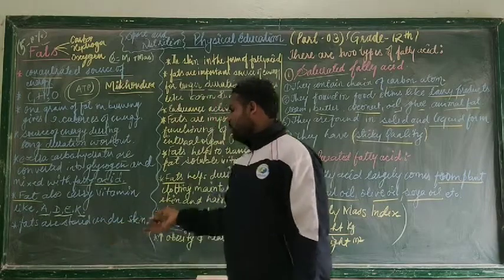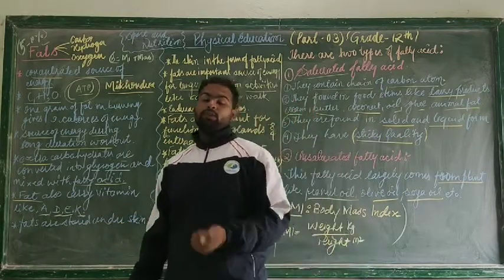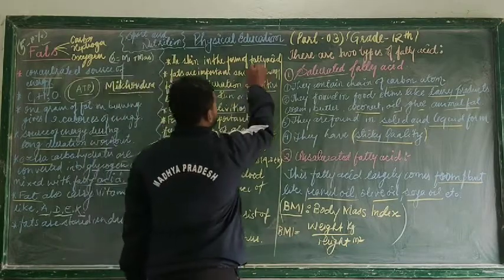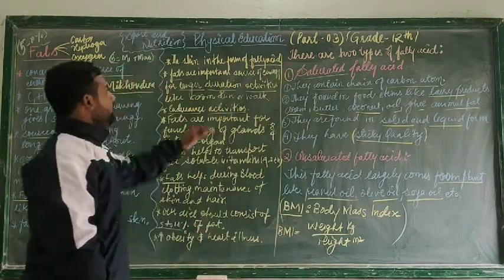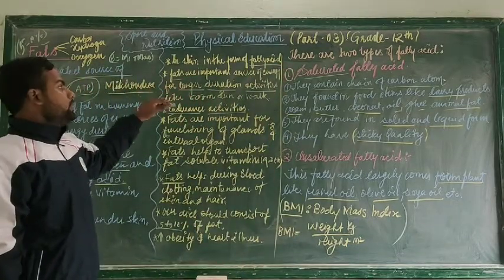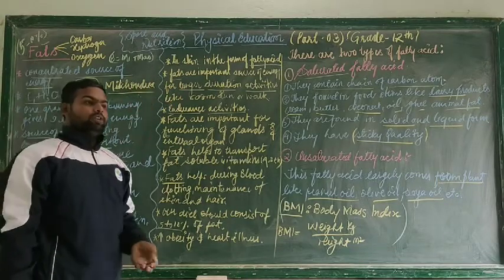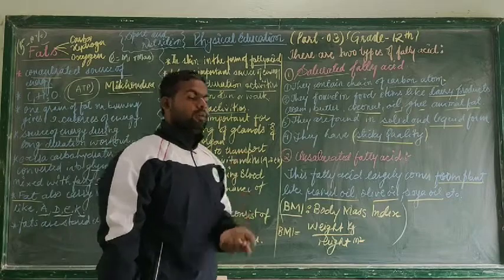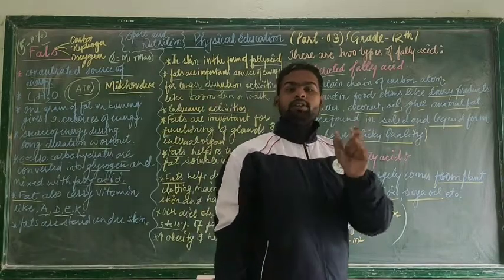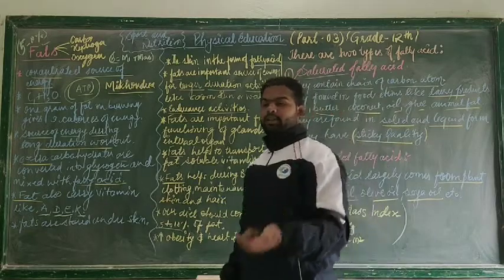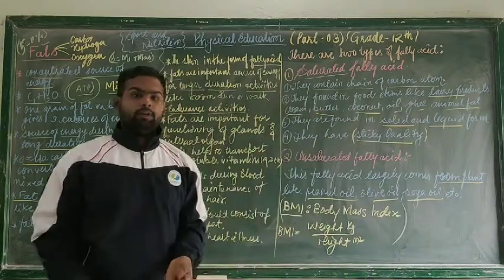Fat is stored under our skin, and in which form? It is stored in our body in the form of fatty acid. Fat is an important source of energy for longer duration activity. So I earlier mentioned, what is the longer duration activity? The longer duration activities are endurance activities, that is the 600 meter run, 1200 meter run, walk, etc.